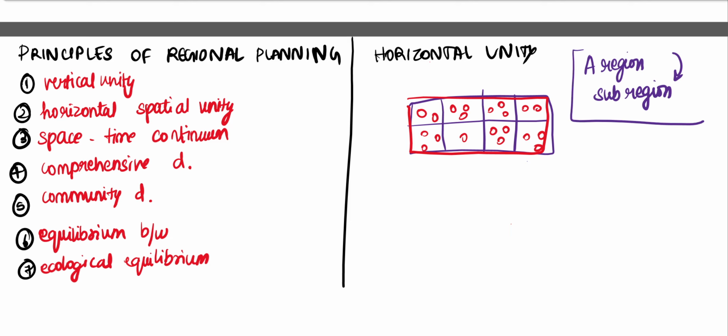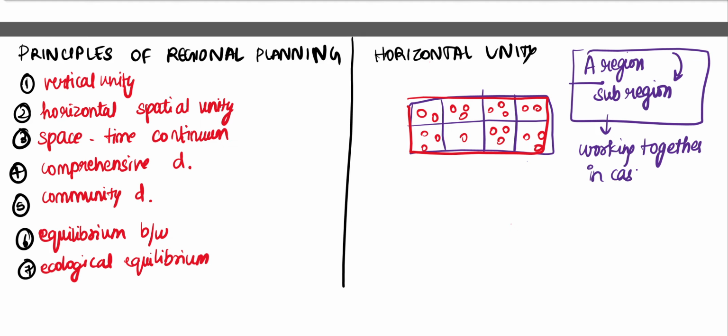Now, a region along with its sub-regions work together in case of planning. They work together in case of planning. Therefore, you cannot isolate any region. No region could be isolated for the plan from the planning of an adjacent region.